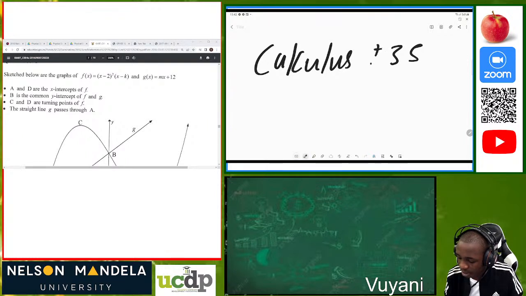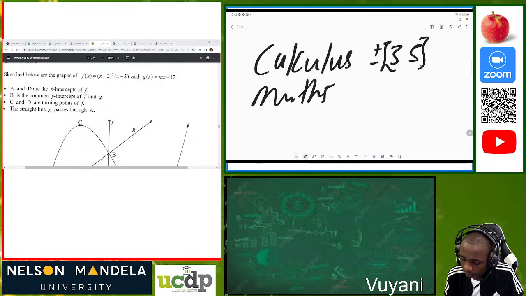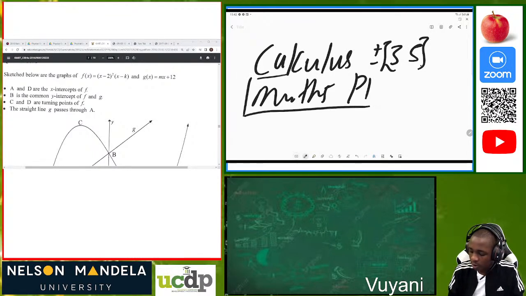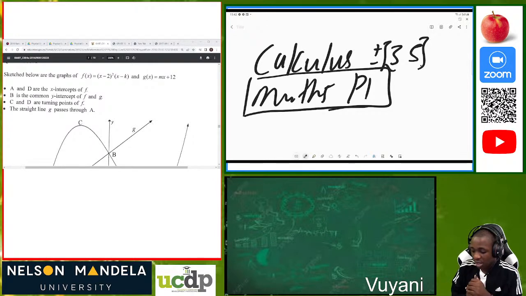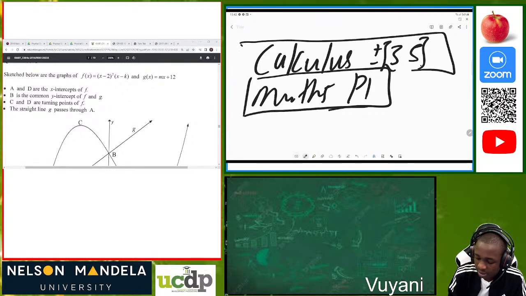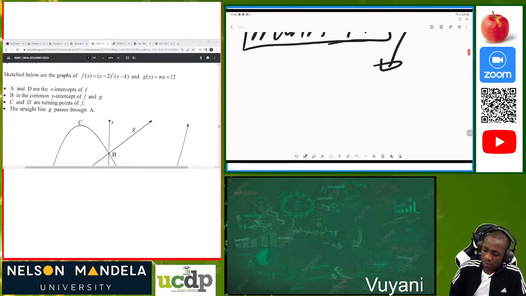Today we'll be doing calculus, and calculus carries plus or minus 35 marks in your maths paper 1. Bear in mind that for the past week we were focusing on paper 2. We did analytical geometry, trigonometry and Euclidean geometry. Now we are doing calculus, which comprises 35 marks for your paper 1 June. Calculus is divided into subsections that you must be able to understand.